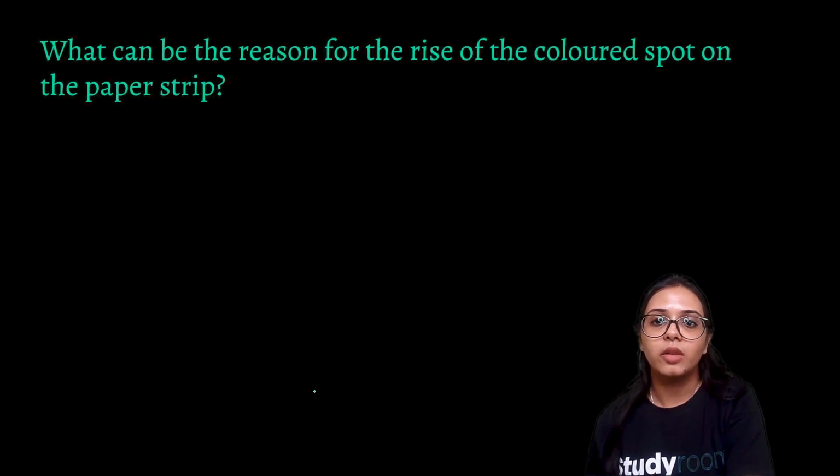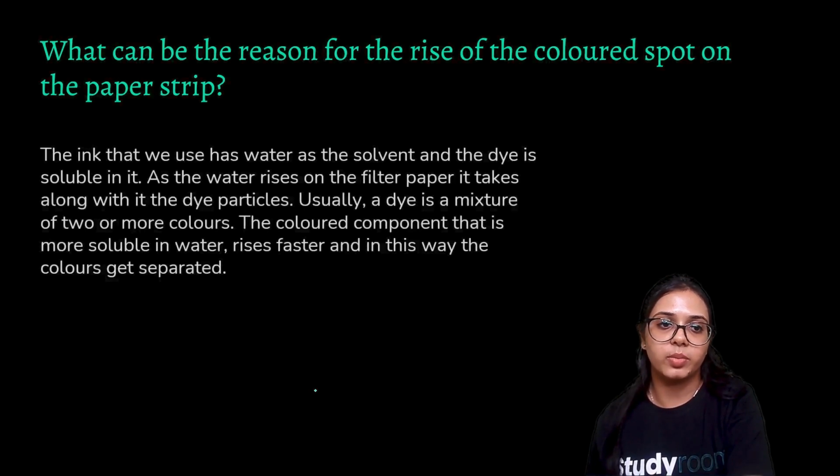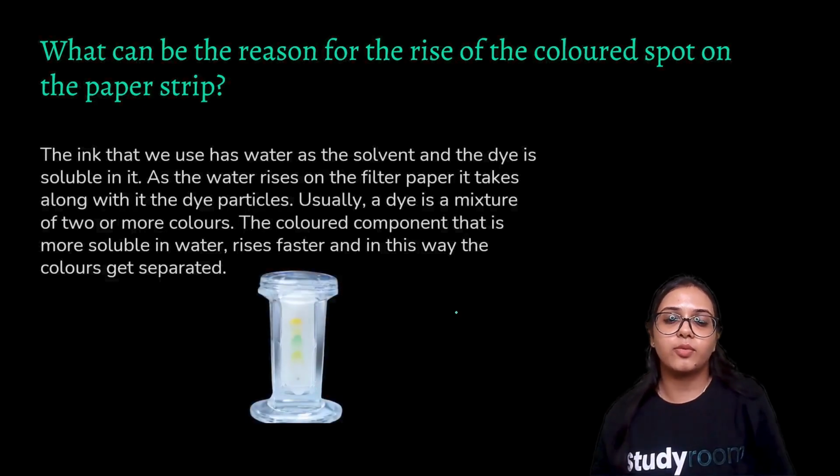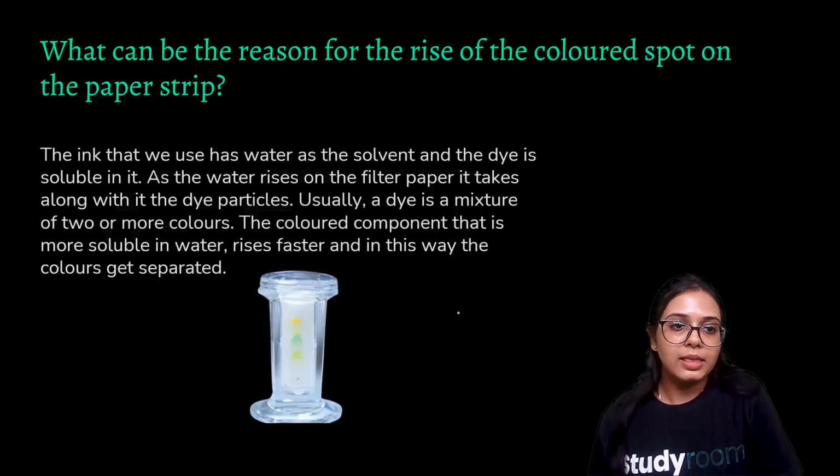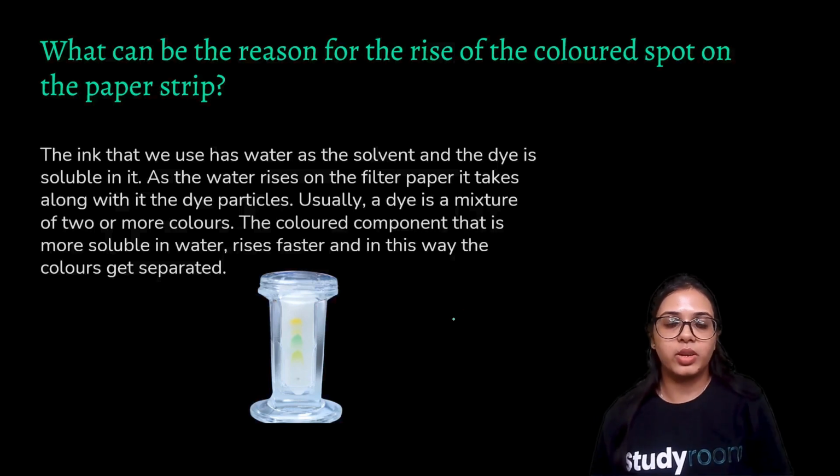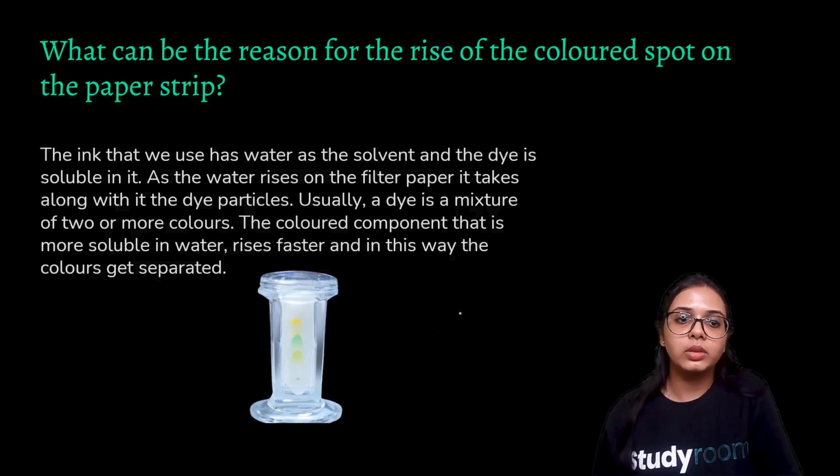What can be the reason for the rise of the colored spot on the paper strip? The ink that we use has water as the solvent and the dye is soluble in it. This is very easy. That has already been established earlier. All right, dye is the solute, we know it. As the water rises on the filter paper, it takes along with it the dye particles. Usually, a dye is a mixture of two or more colors. The colored component that is more soluble in water rises faster, and in this way, the colors get separated.